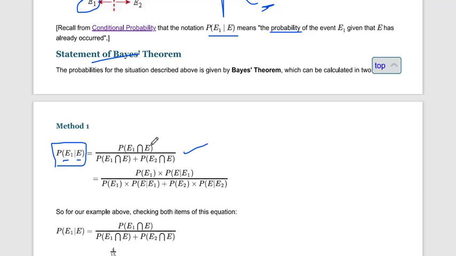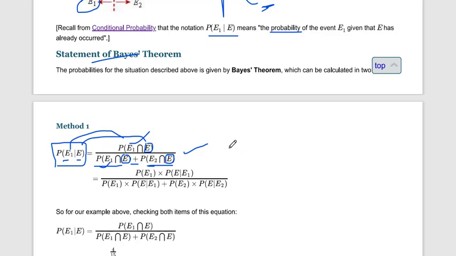Okay, so the equation says probability of E1 intersects E, like this. Same here, probability of E1 intersects E plus probability of E2 intersects E. We have E common in the second part. Okay, you have to remember this formula. And probability of E1, here also probability of E1, all they have intersection, and here you have to use probability of E2.